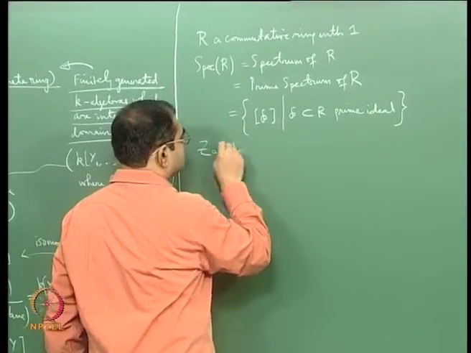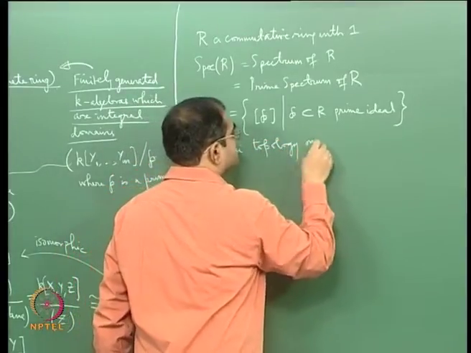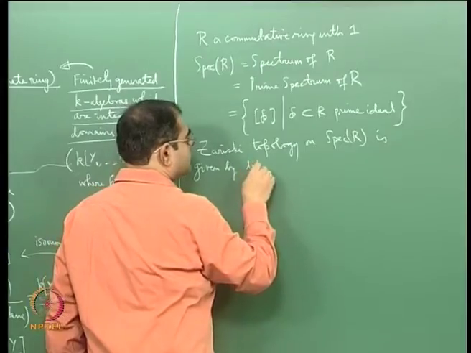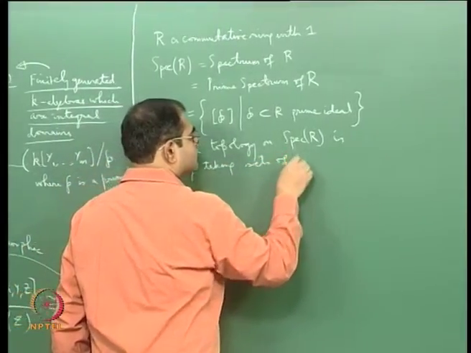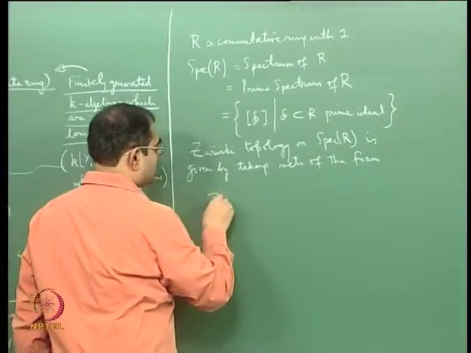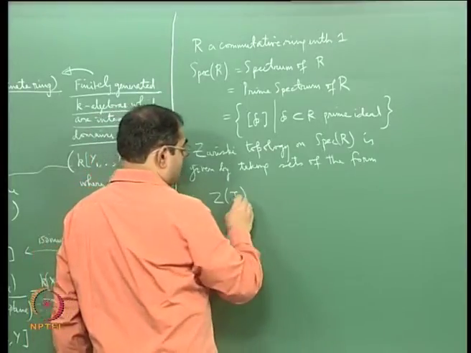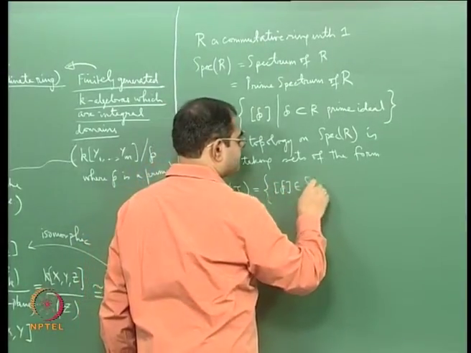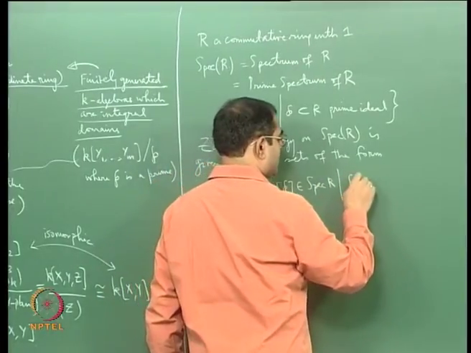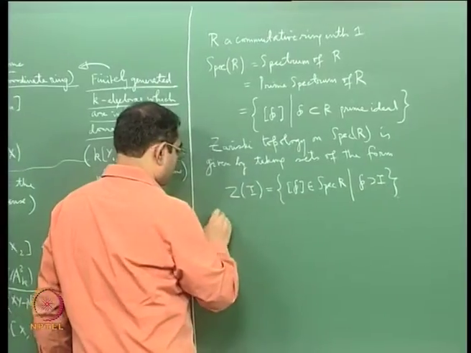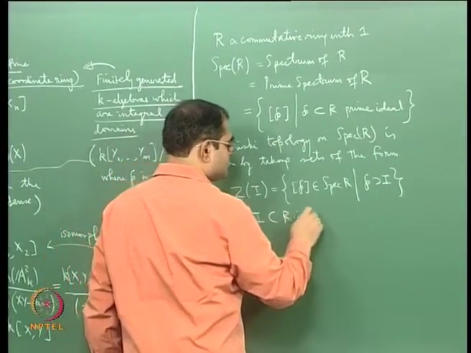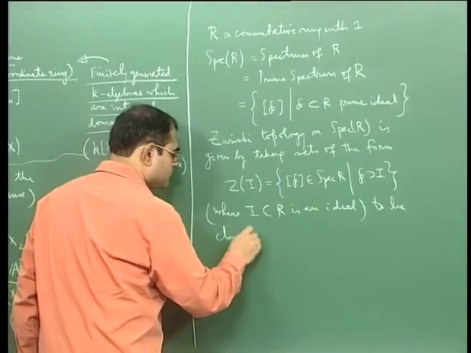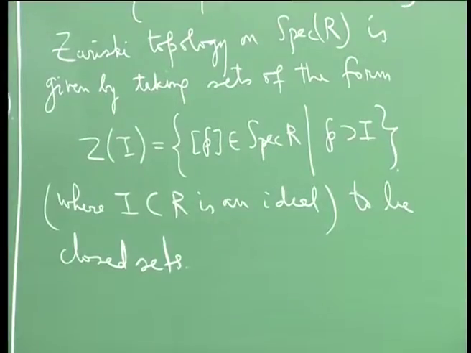The Zariski topology on spec R is given by taking sets of the form Z of I, defined to be equal to the set of all P in spec R such that P contains I, where I in R is an ideal, to be closed sets. So you see the Zariski topology is defined like this.